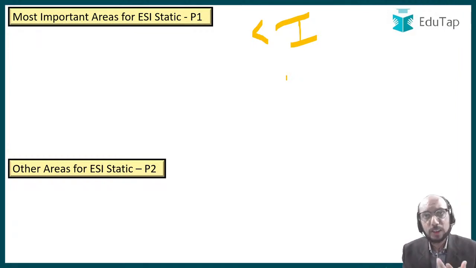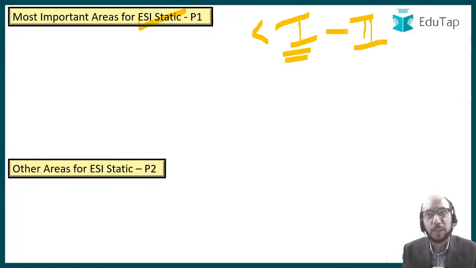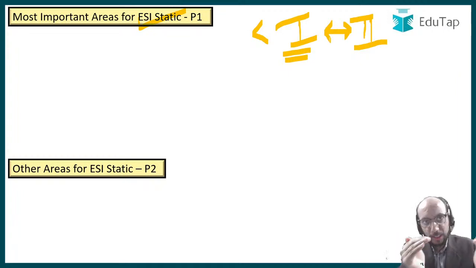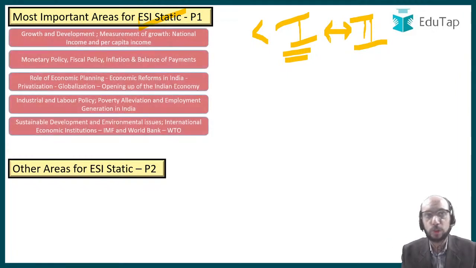Okay, now in this window of 2, 3, 4 months, you should surely take care of entire ESI syllabus. Why? Because first of all, it is a part of phase 1. Second of all, the gap between phase 1 and phase 2 is very short. So if you are planning that, between this very short gap, you will focus upon ESI or ARD, probably you will fail, and probably you are preparing for the year after that, right? So you should not do that. So make sure that whatever static things I am going to discuss with you now, you prepare those static things before the phase 1 examination.